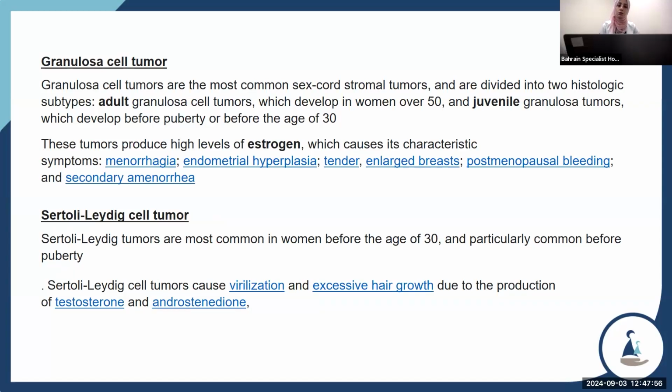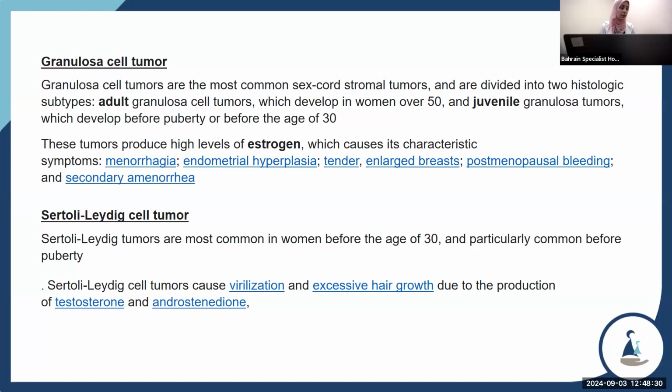Granulosa cell tumors are the most common sex-cord stromal tumor and are divided into two subtypes. We have adult and juvenile. Adult granulosa cell tumor develops in women over the age of 50. Juvenile granulosa cell tumor develops before puberty or before the age of 30. This tumor produces high levels of estrogen, which cause the characteristic symptoms: menorrhagia, endometrial hyperplasia, tender enlarged breasts, postmenopausal